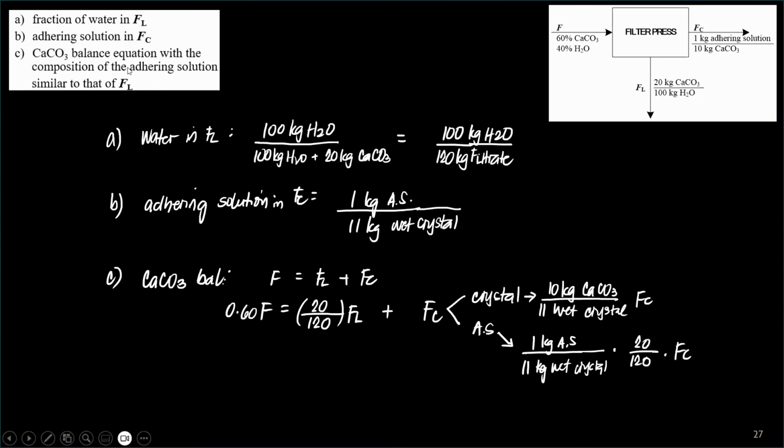It says there, same as that of Fl. The Fl's composition is 20 over 120 times Fc. Tapos ito, yung crystal naman, 10 kilograms for every 11 kilograms of wet crystal times Fc. So this equals this plus the top plus the bottom. Right?